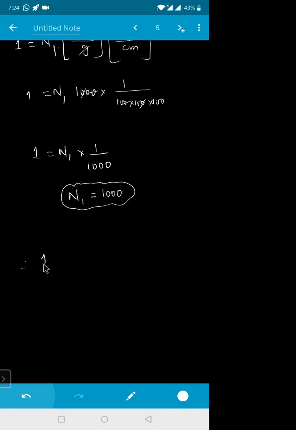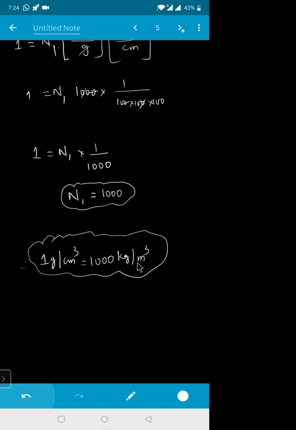That means I can say that 1 gram per centimeter cube will be equal to 1000 kg per meter cube. Because N2 U2 is equal to N1 U1. Unit of this one is this one. N1 value I got 1000, N2 value is 1. So 1 gram per centimeter cube is equal to 1000 kg per meter cube. I hope you got a rough idea related to this one.